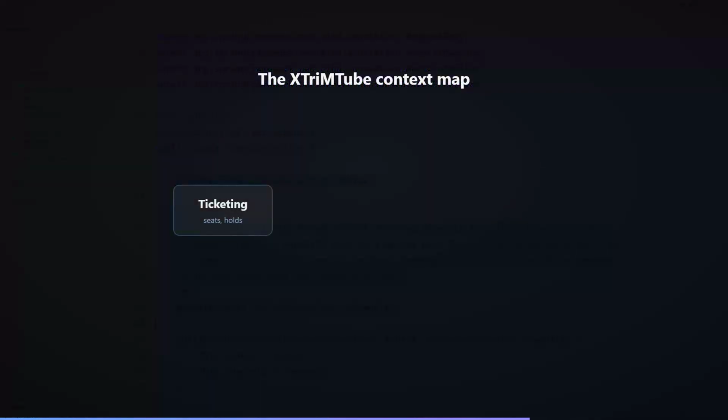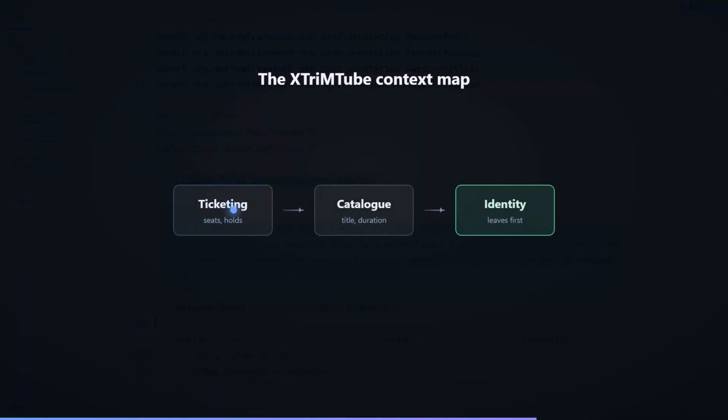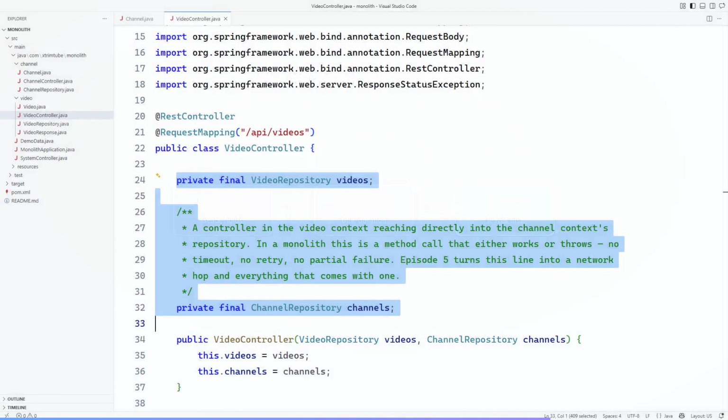Put it together and you get the artifact this episode exists to produce, our context map. Identity, catalog, media, engagement, ticketing. Every arrow is a read across a boundary, and identity leaves first because it is a leaf. Everything reads from it and it reads from nothing, so there is only one direction of calls to get right.